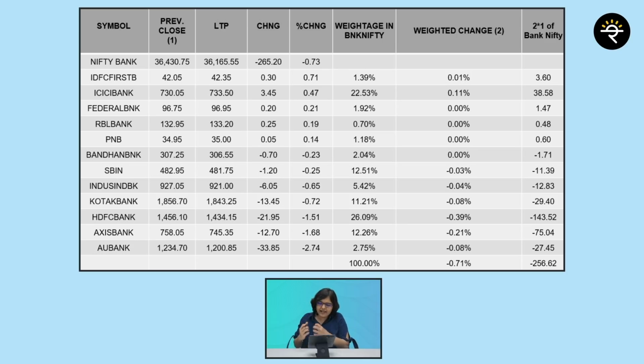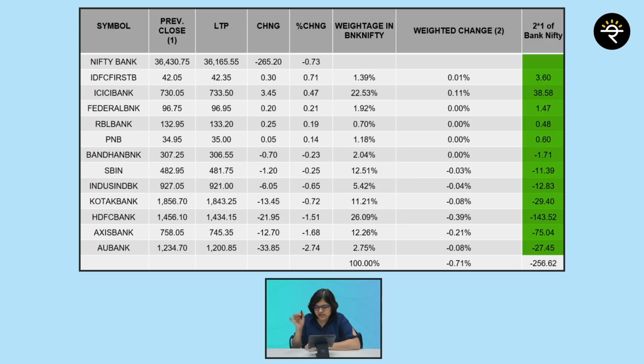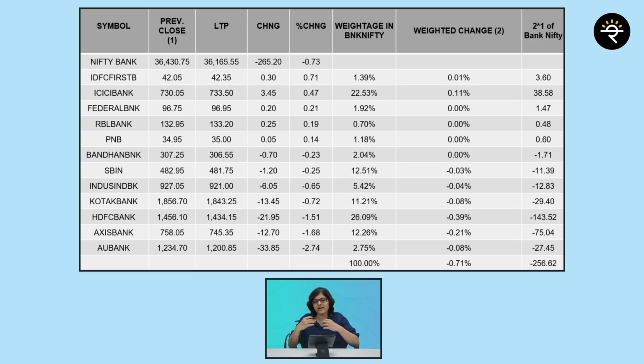Okay, now at the end, what I've done is taken the summation of the entire last column, which is coming up to minus 256.62. Now again, understand, we have taken only 2 digits, and there were loads of figures. That is why you can see a small change here. The summation is coming to minus 256, whereas the change in Bank Nifty is minus 265, roughly 9 points difference. But I hope you have understood how this fall in percentage and fall in points is calculated using this very table.